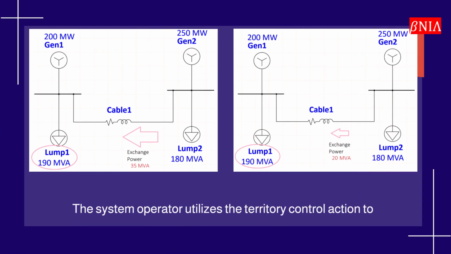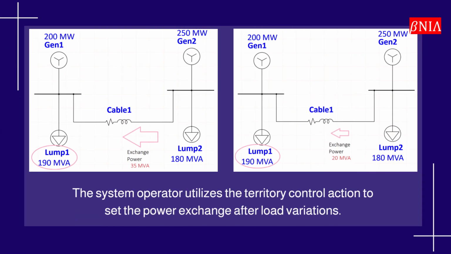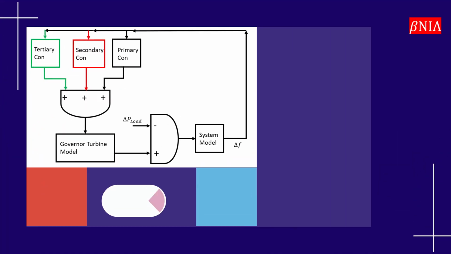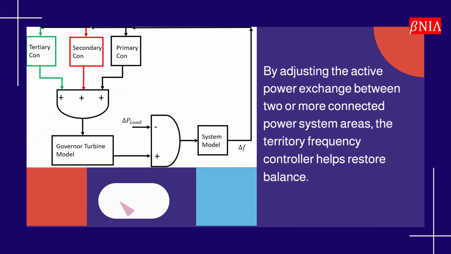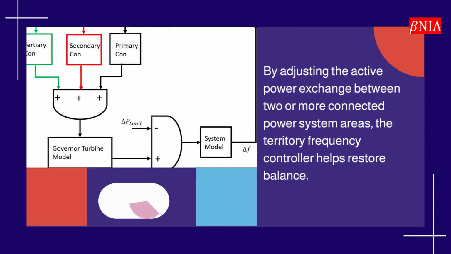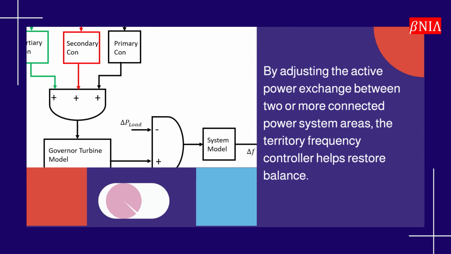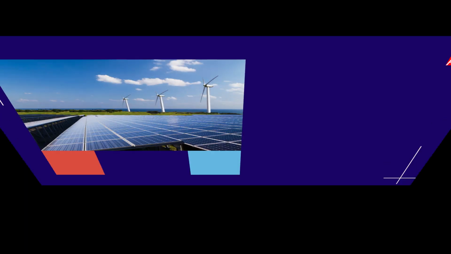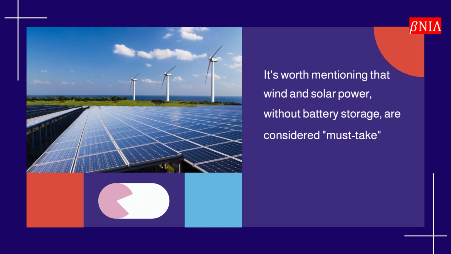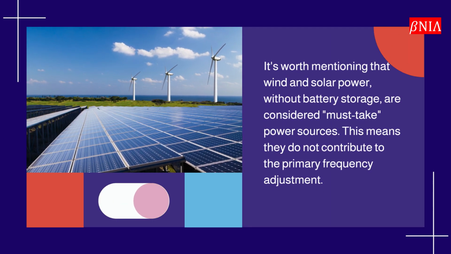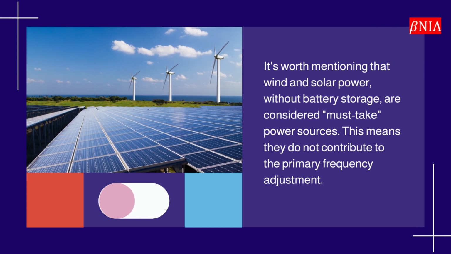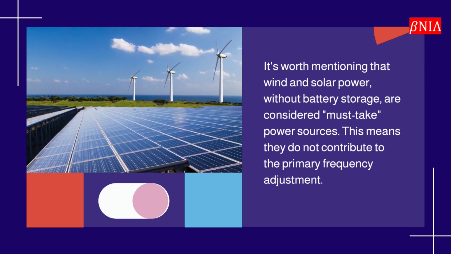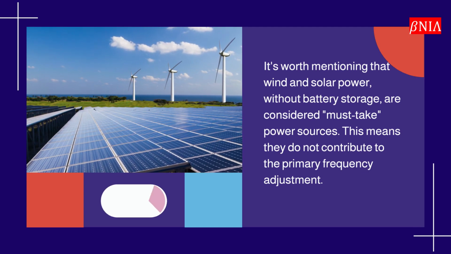The system operator utilizes the territory control action to set the power exchange after load variations. By adjusting the active power exchange between two or more connected power system areas, the territory frequency controller helps restore balance. It's worth mentioning that wind and solar power, without battery storage, are considered must-take power sources. This means they do not contribute to the primary frequency adjustment.